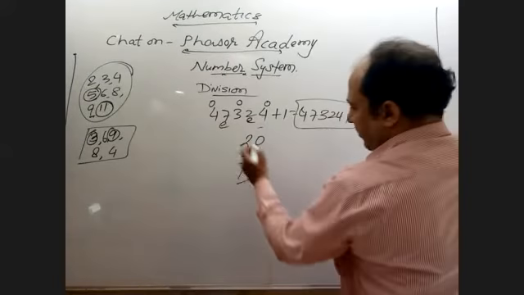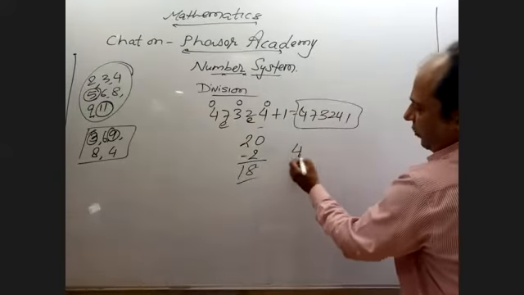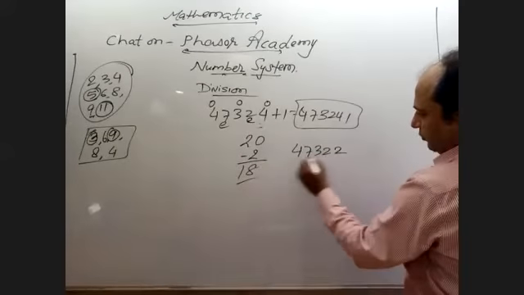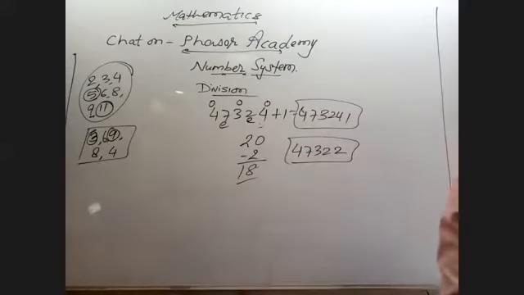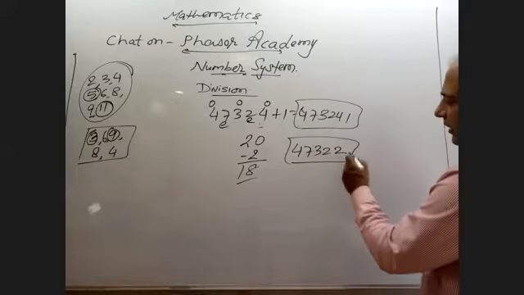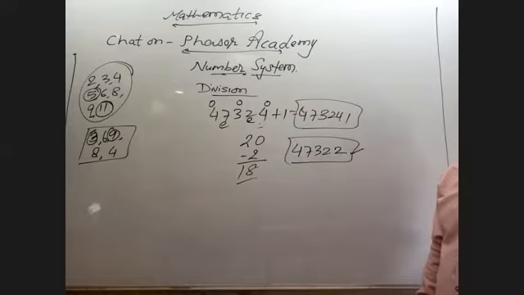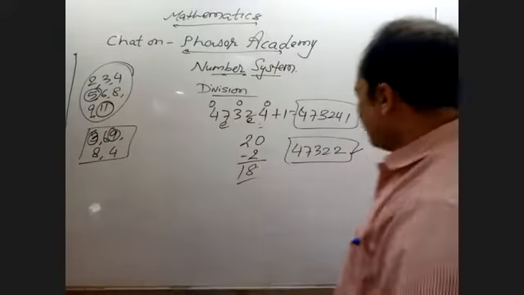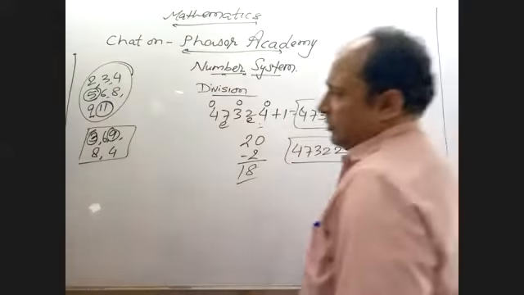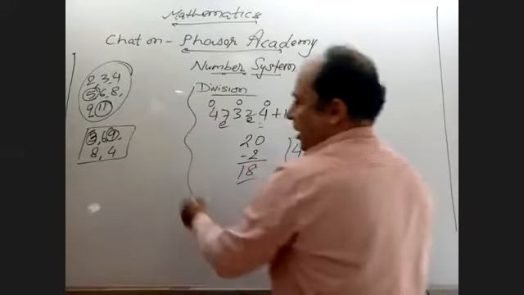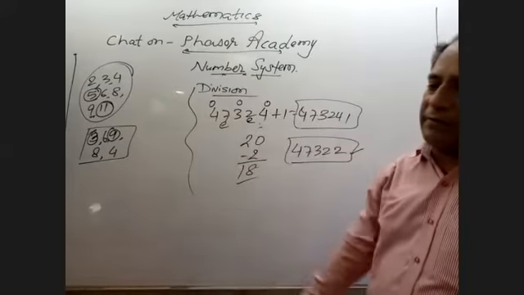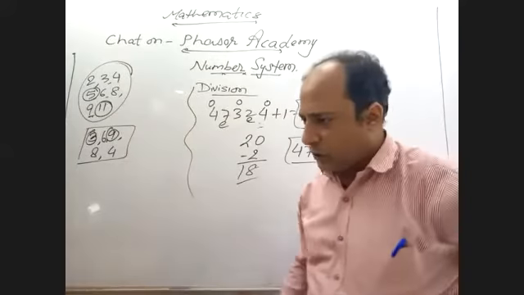So the number will be 4732, since 4 minus 2 is 2. Now this number is completely divisible by 3. Similarly with 9. These are the questions on the test of divisibility, and hardly 2 or 3 marks questions will come.